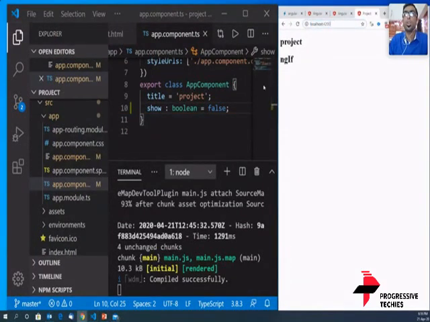So if I write this program and need to test what is happening in my application, I can just do ng serve, go to localhost 4200, and it shows me the result. One other important thing about the ng serve command is that each time you make a change and save it, it automatically runs again. You don't have to run ng serve each time.